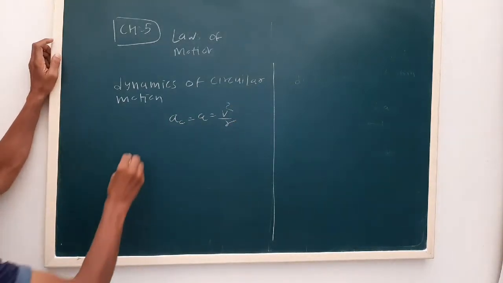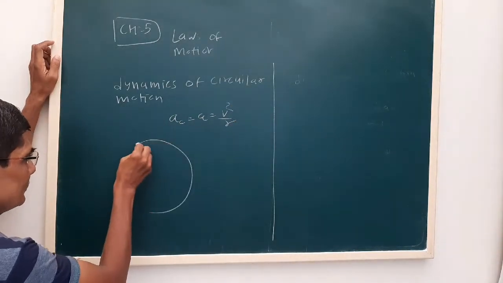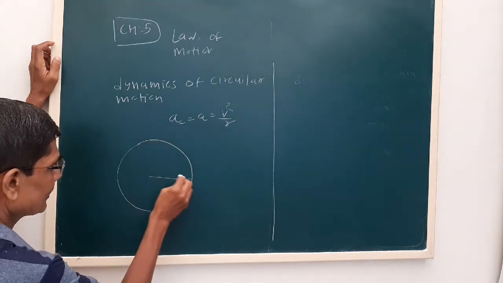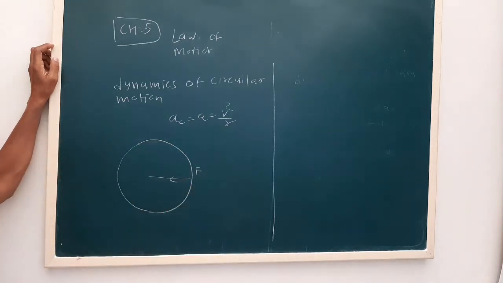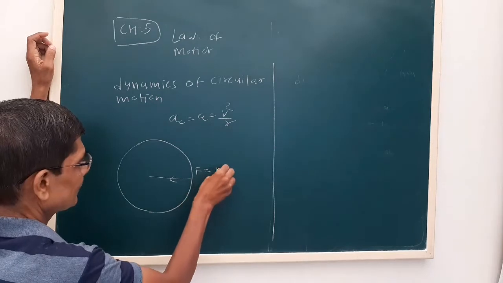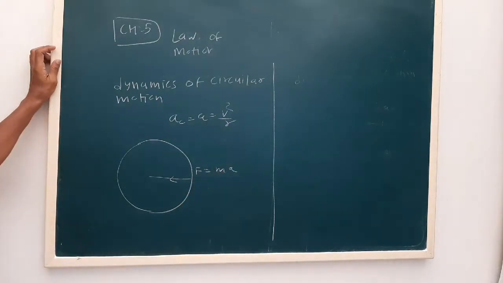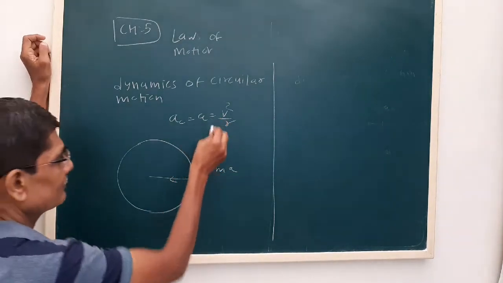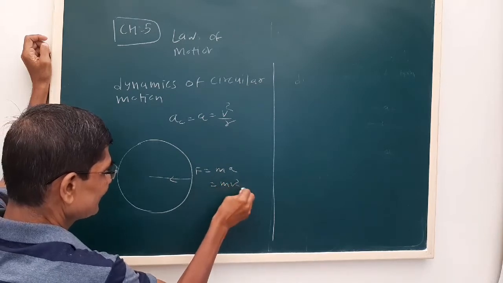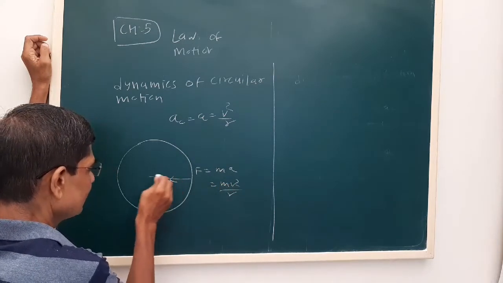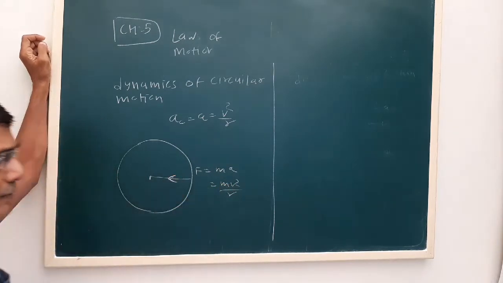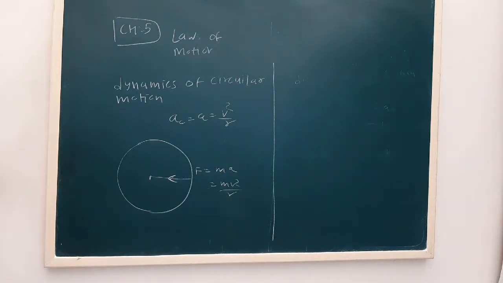Now see, in a uniform circular motion there is centripetal force, that is F. Centripetal force is equal to m into a, that is known to us. If I write the value of acceleration, this force is the centripetal force. The direction of the centripetal force is toward the center.